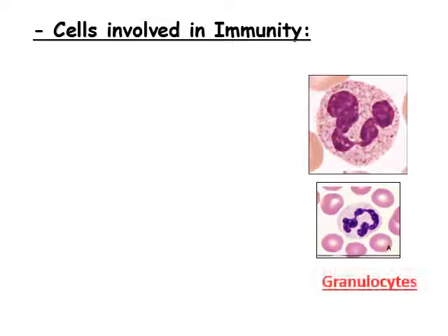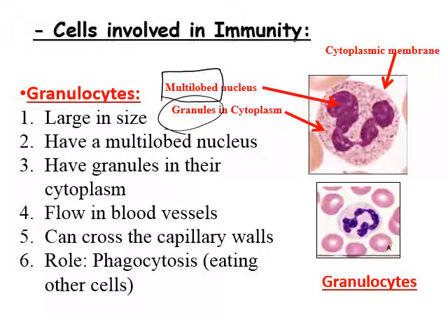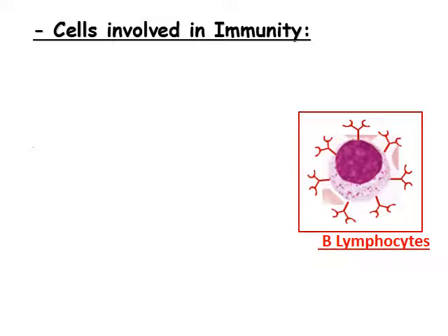Other types of cells are called granulocytes. Granulocytes, the same as the monocyte, have the cytoplasmic membrane. Instead of a horseshoe shape, they have a multi-lobed nucleus, and they have granules in the cytoplasm. What are the different properties? Also, they are large in size. They have a multi-lobed nucleus. They have granules in the cytoplasm. They flow in the blood vessels. They can cross the capillary wall, and they have a role in phagocytosis, meaning that they can eat other cells.